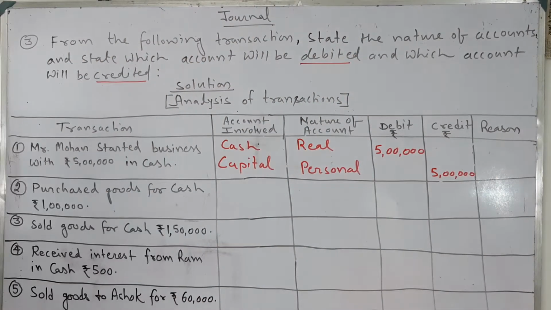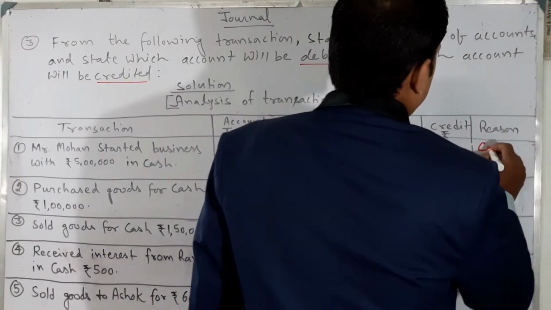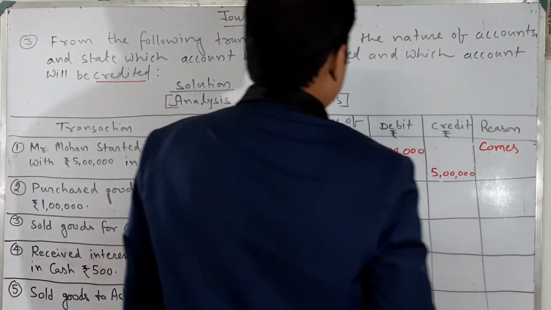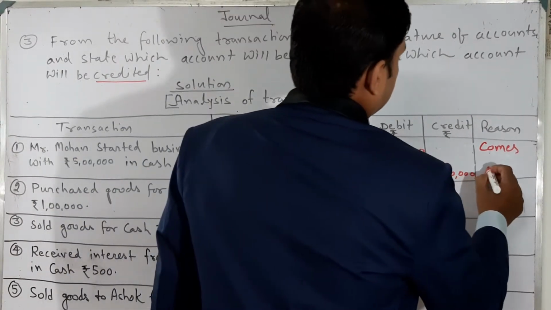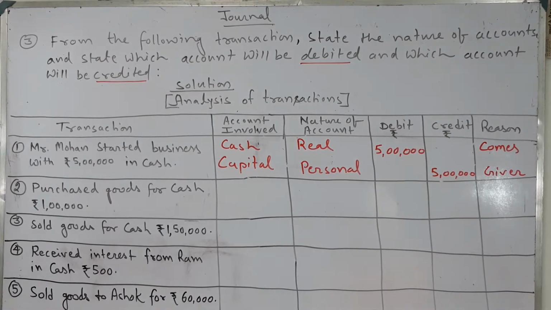Clear? The reason: cash comes in and this is the giver. Cash comes in, and capital is the giver. This is the reason. Cash account debit to capital, the one who comes in.